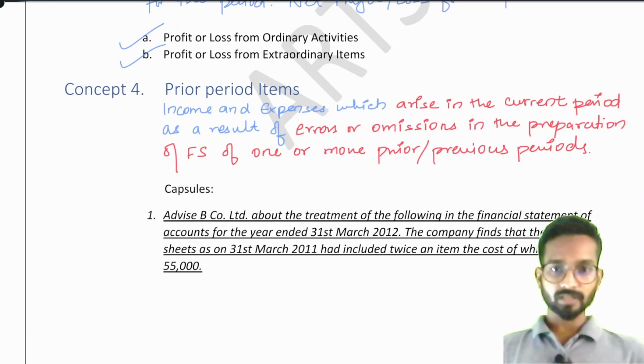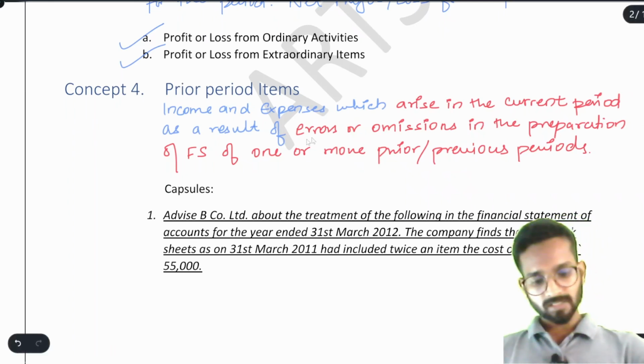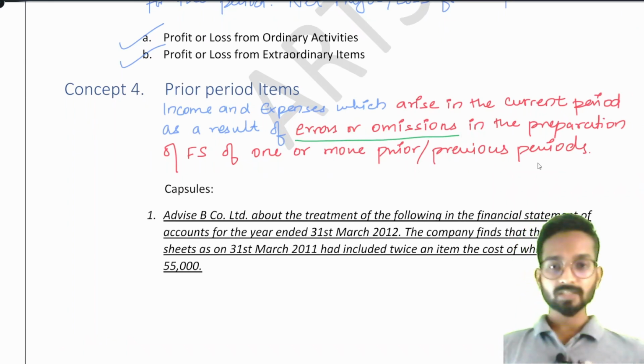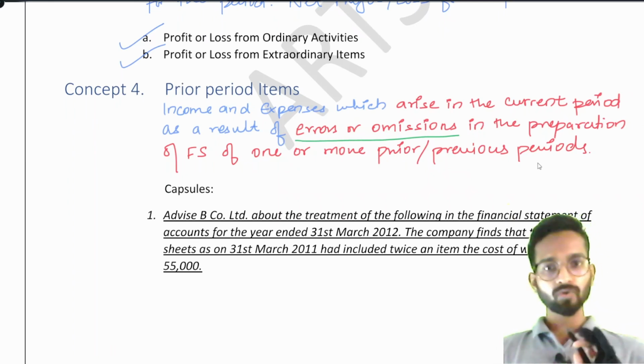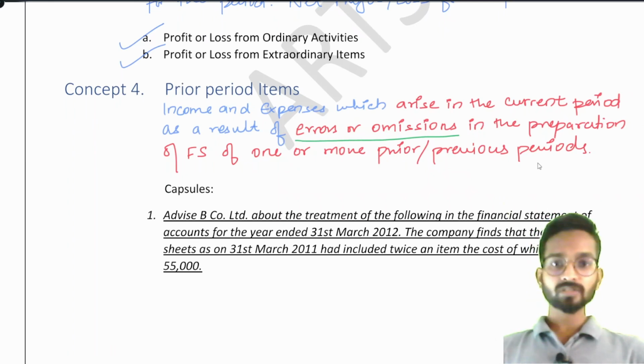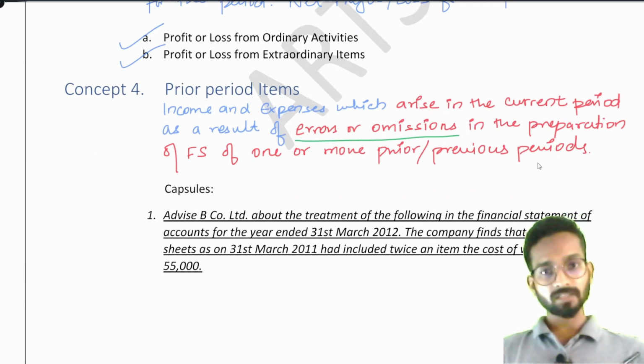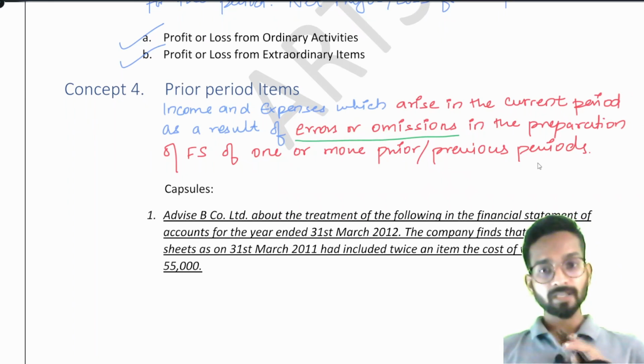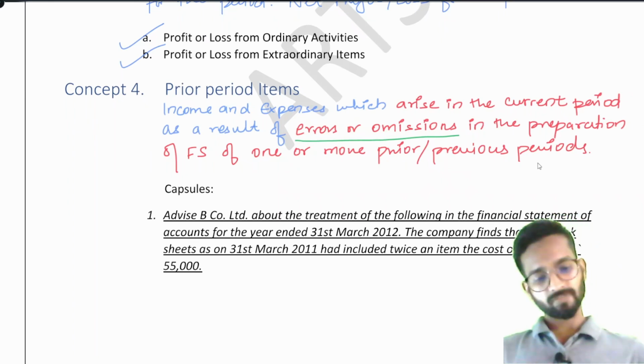The management knows about this. When I am saying as a result of error or omission in the preparation of FS of one or more prior periods, it does not mean that management did not see that information. No, no, no. Management knows about that information, but management purposely ignores this, purposely does not record that in the previous year. Understood? Because of some logic, God knows what logic they apply. That is why it is called the mistake, and then we are correcting that mistake in this particular accounting standard. But obviously in the current year I cannot say this is my sale. That's why I say this is the prior period item. Understood this? You will understand in the further capsules.